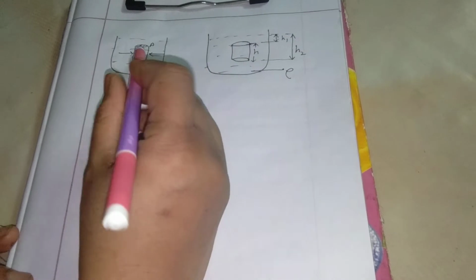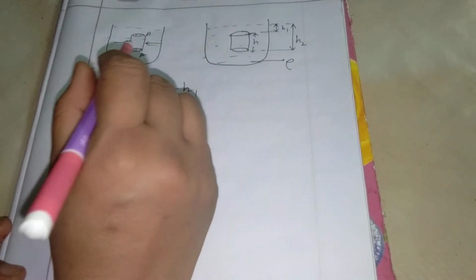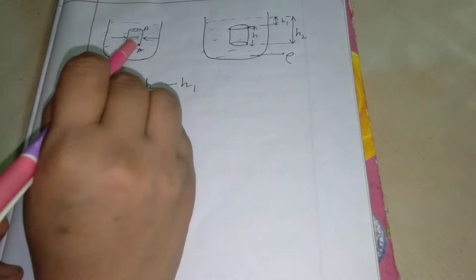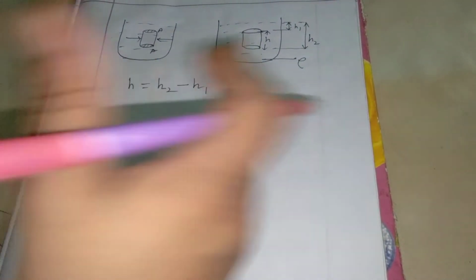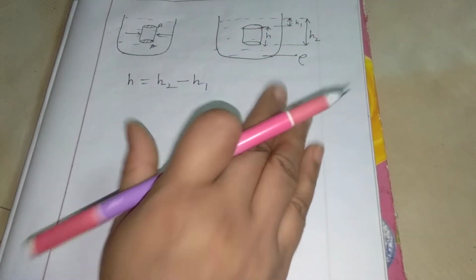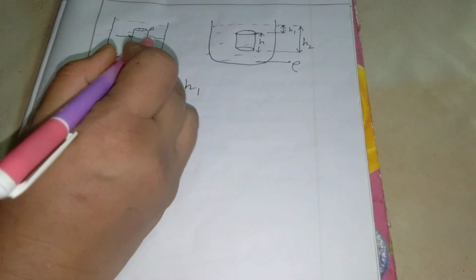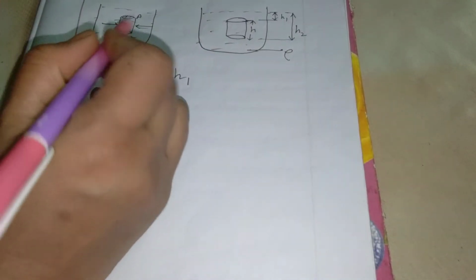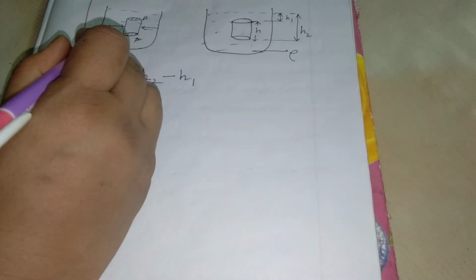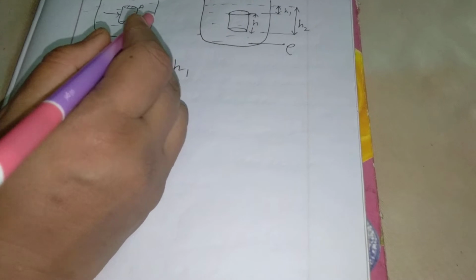So when any object is immersed in water, pressure will be applied on the object from all directions, sidewise, vertically, horizontally, from any direction. From the horizontal pressure, force will be applied on this object, but these two forces will cancel each other's effect, because the horizontal forces are equal and opposite.